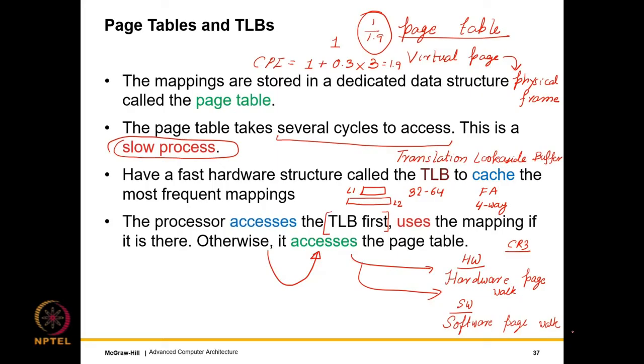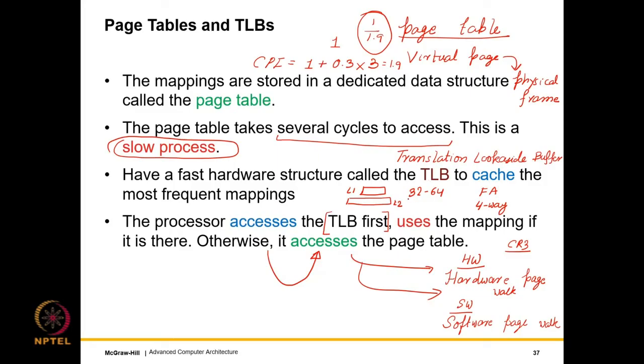Doesn't matter how it is done, but ultimately the mapping has to come from the page table. If there is no mapping, one such mapping has to be created, and then the TLB has to be populated. And the TLB is a fast structure, it's a cache for the page table, it's an entirely hardware structure.